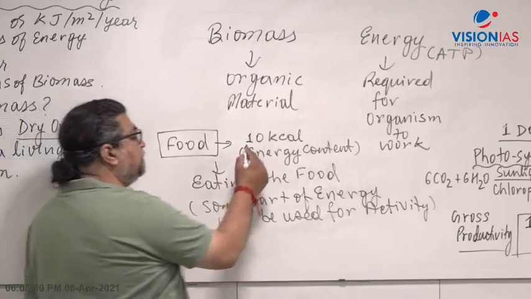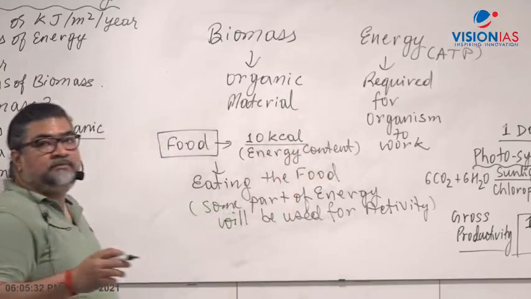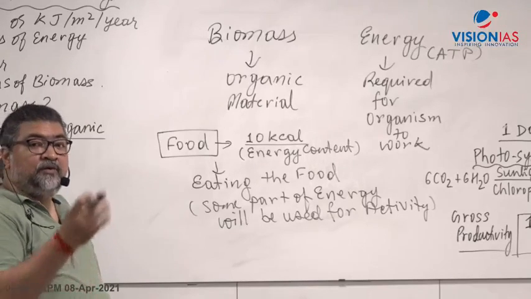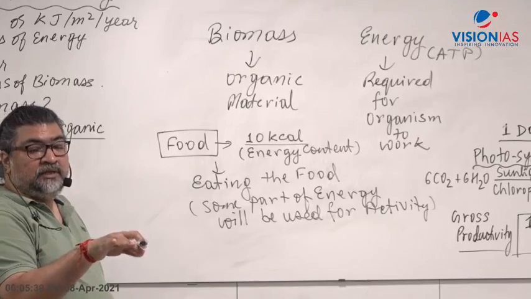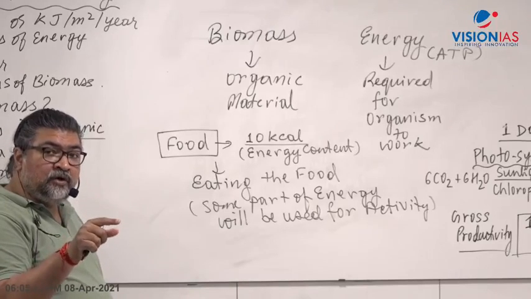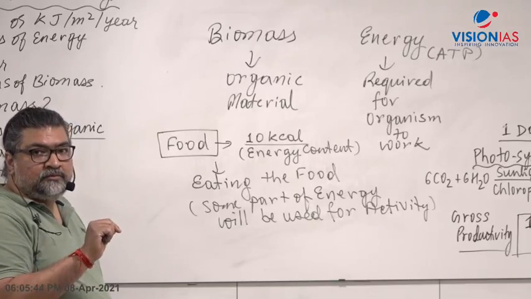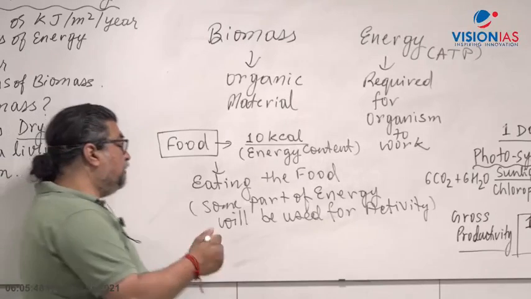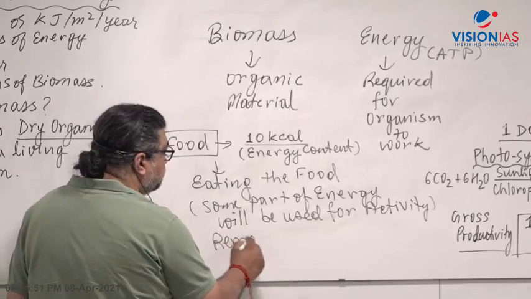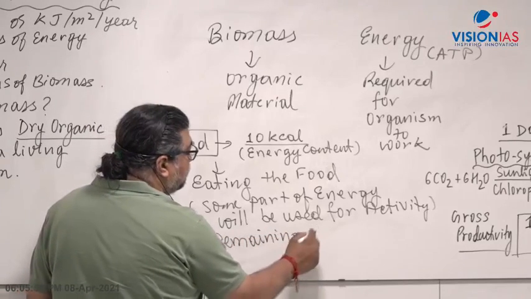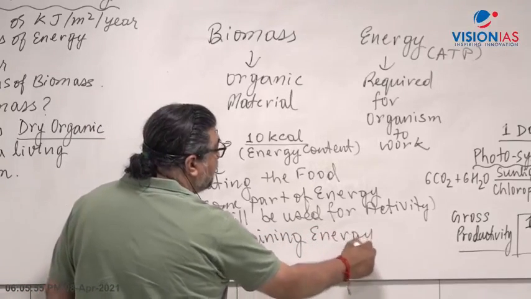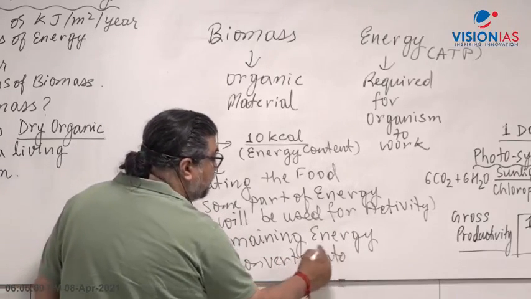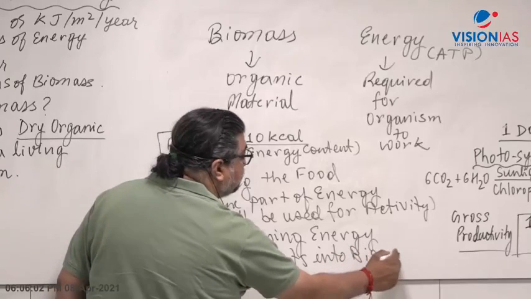Let's say it contained 10 kilocalorie, so maybe you are able to use 5 kilocalorie of energy. But the remaining energy helps in the making of biomolecules, in making cells and tissues. So the remaining energy converts into organic material. That becomes biomass.